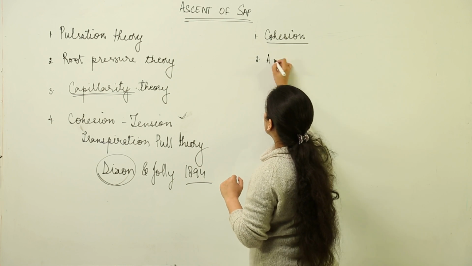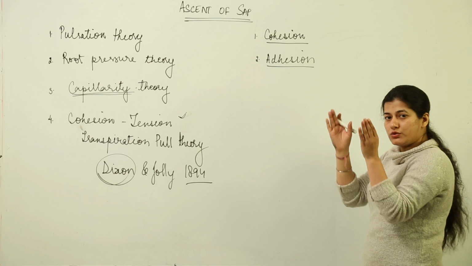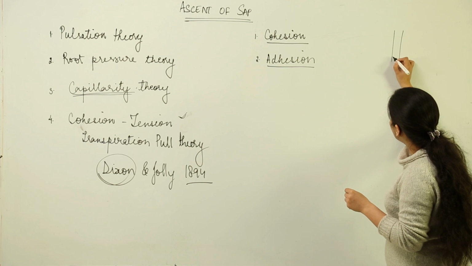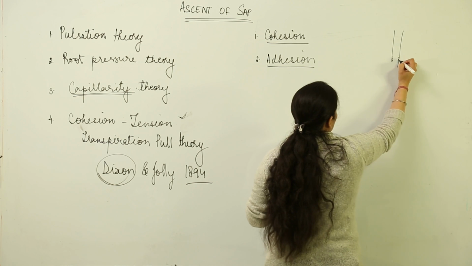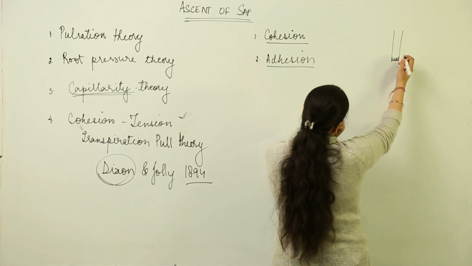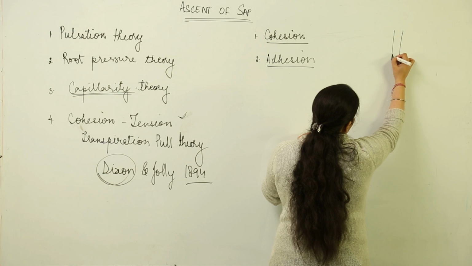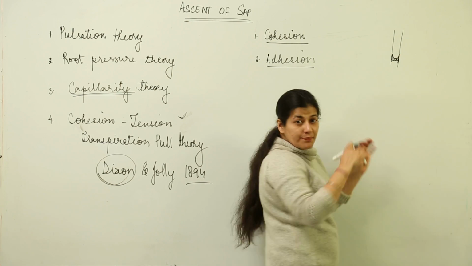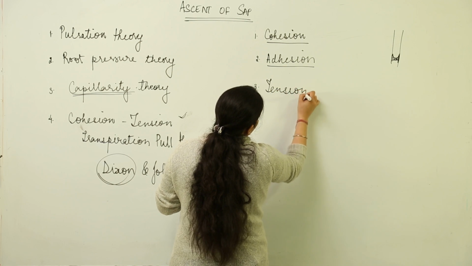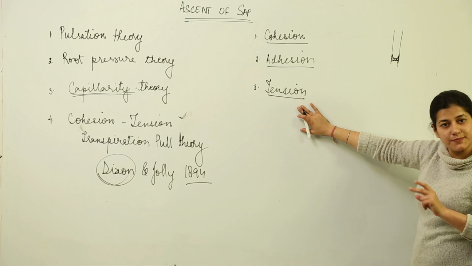Second, because we are talking about tubular elements, there is another tendency of water molecules to join to the walls of whichever container they are in. So if we have tubular elements like this, the water molecule will be sticking to the walls of this tube and in turn to each other, because of which the water column would be maintained and it is going to rise automatically upwards as a result of capillarity. This is what happens. And the third thing is that there is a tension inside this water column that is being maintained, and this tension is a result of transpiration pull.